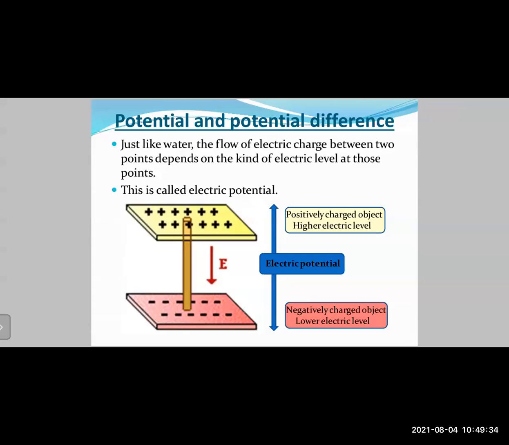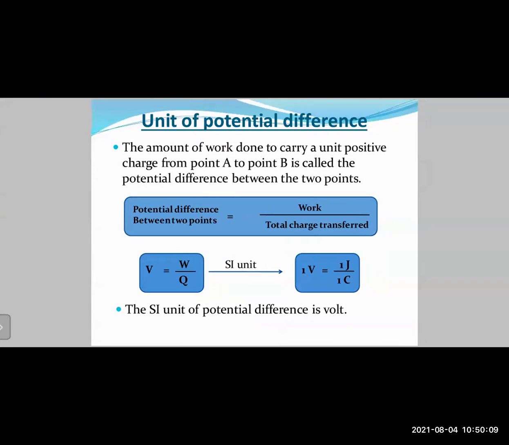So in this case, what will happen? The electrical charge will go from the point of higher potential to the point of lower potential. That means the electricity will flow from the positively charged yellow colored terminal to the negatively charged red colored terminal. And the difference in the electrical field on the yellow plate and the red plate is called the electrical potential difference. So the difference in the electrical level between these two terminals is considered to be your electrical potential. We had also studied the unit for potential difference, right?